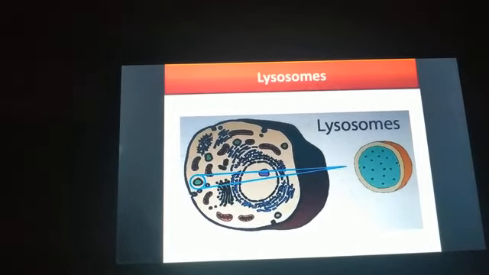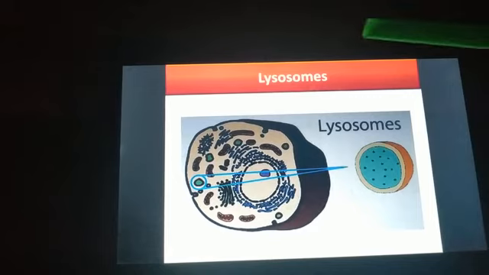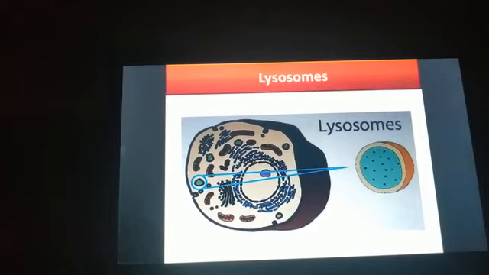Now we have studied in the Golgi apparatus that the Golgi apparatus synthesizes the lysosomes. So see here, these hydrolytic enzymes which I was talking about are synthesized in the endoplasmic reticulum and are then transported to the Golgi apparatus for further processing, for further modification. After processing, the Golgi apparatus will release this, and these are called primary lysosomes.